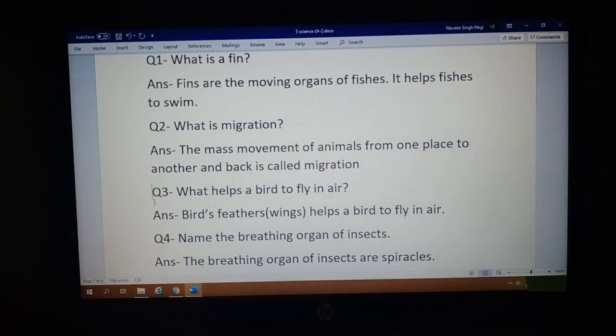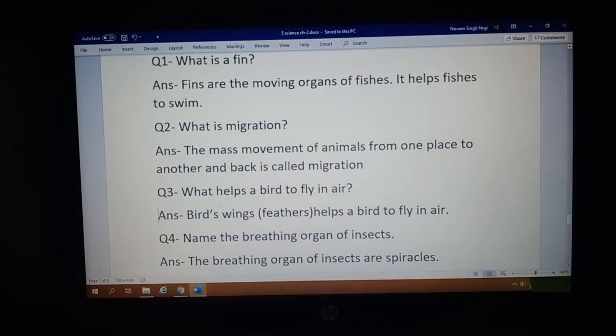The bird's wings, or feathers, help a bird to fly in air.